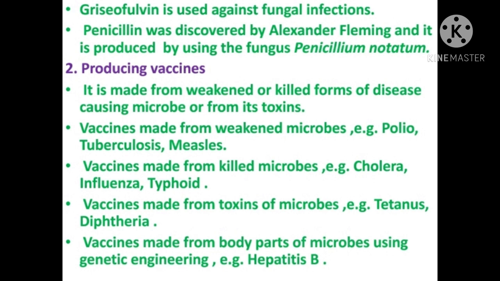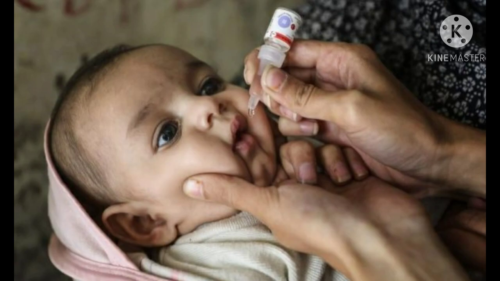Vaccines are made from weakened or killed forms of disease-causing microbes. Or it can be a toxin produced from the disease-causing microbes. Live vaccines are made by weakening the natural viruses or bacteria. Usually, natural viruses reproduce thousands of times during infection, but weakened viruses are only able to reproduce fewer than 20 times. For example, polio and tuberculosis.